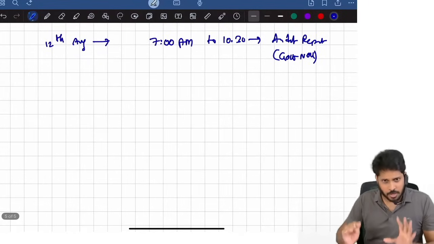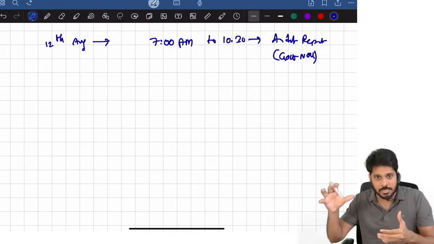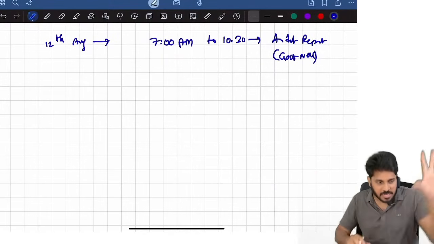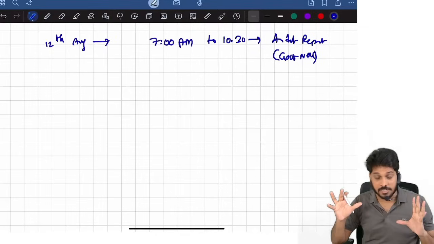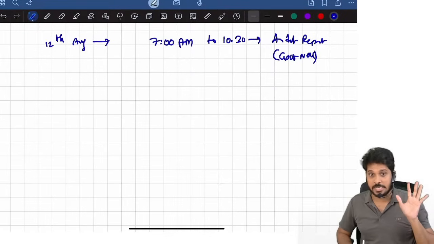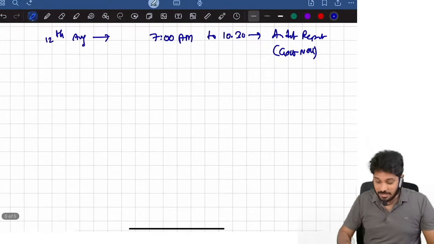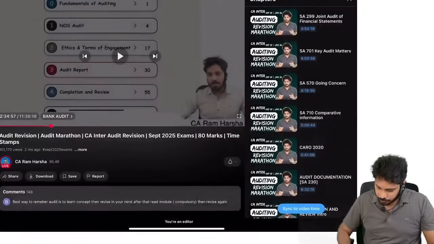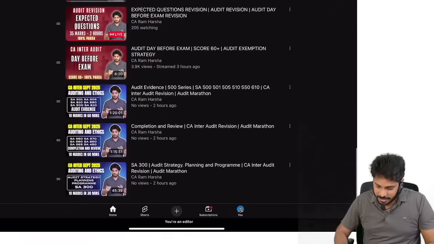Then you watch that revision, right? Simultaneously, read from the book after 5 minutes. Just pause the video in between and read immediately. In audit report revision, I discussed very in depth. There 3 hours I discussed the audit report topic, because 15 to 20 marks weightage is there. So I discussed in depth, CARO, everything. Then at 10:30, you see here the playlist. I scheduled it already.